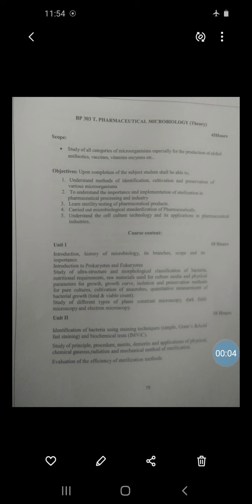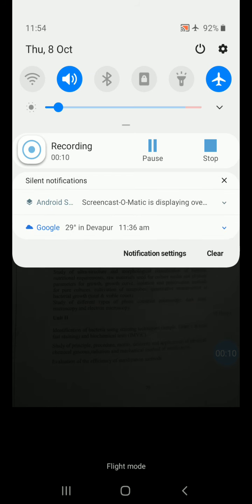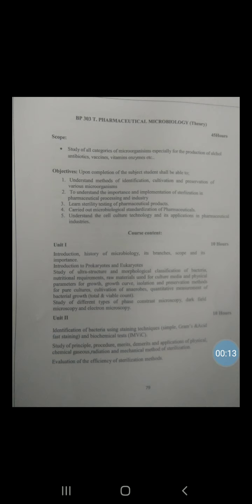In the last lecture I discussed the different types of sterilization indicators. Today we will see the next point of our syllabus, that is equipments used for large scale sterilization. First, I have already discussed what sterilization is.